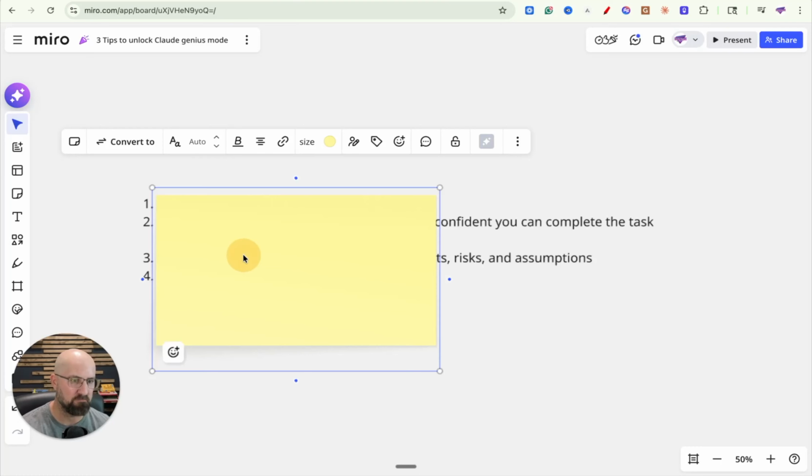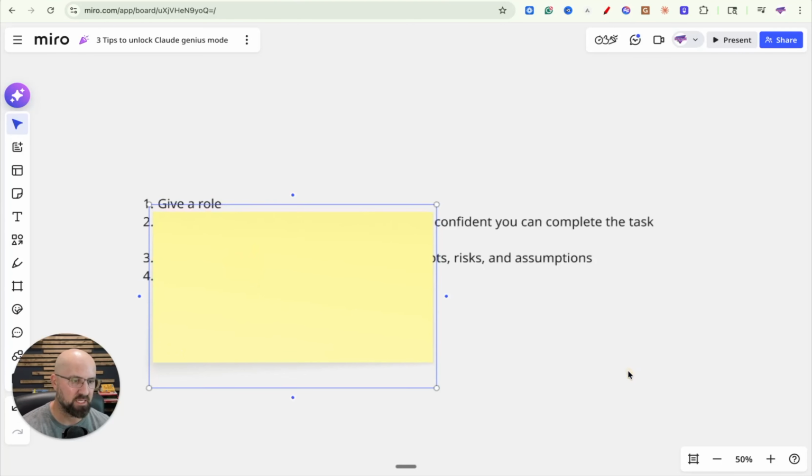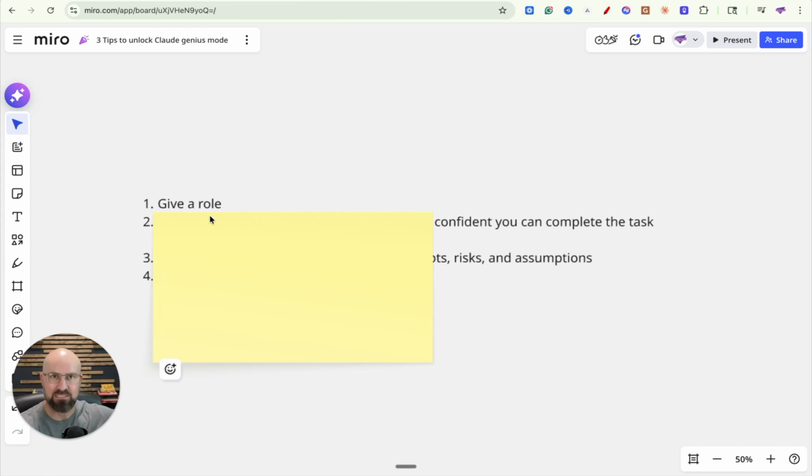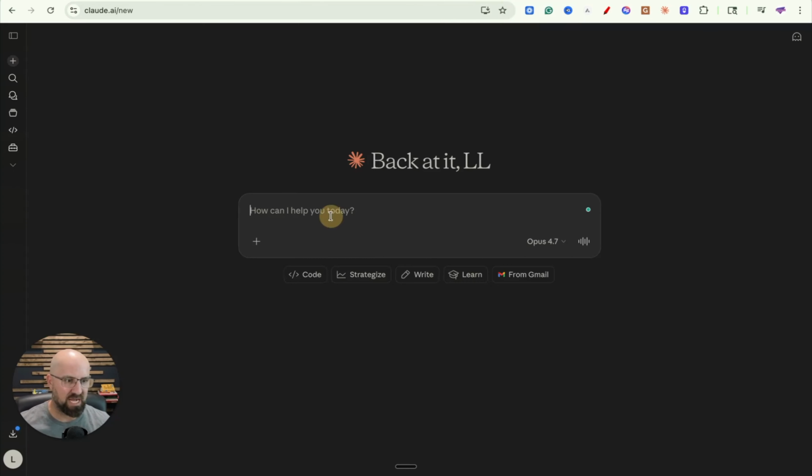So the first one that I'm going to talk about, diving right in, is give it a role. When you are asking it for information or asking it to complete a task, give it a role. Set the standard of who it should be acting like. Raise the bar. If it should be acting like an accountant, tell it to act like an accountant. If it should be acting like a social media manager, tell it to act like a social media manager, right? So we want to give it a role. That's number one.